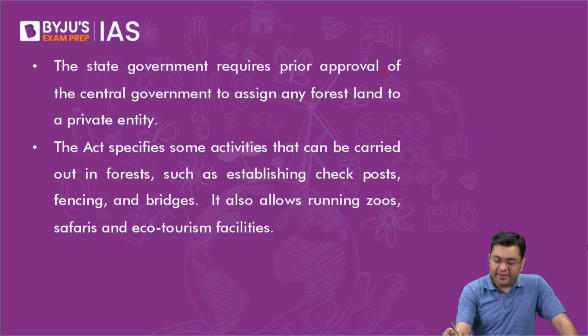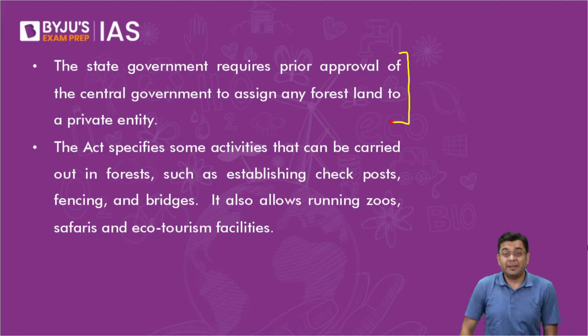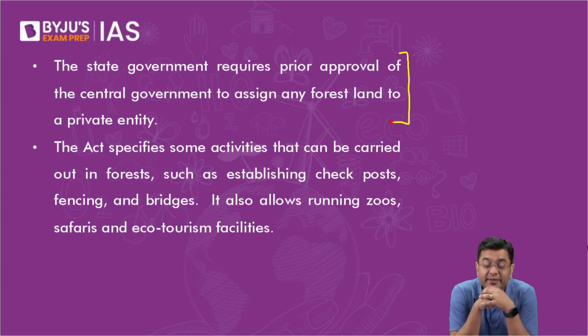The state governments require prior approval of the central government to assign any forest land to a private entity. Now, this was not the case earlier. That is why this was a clause in the bill which none of the state governments, particularly the ones in opposition, liked, because as per them, the central government is grabbing that jurisdiction away from the state government.